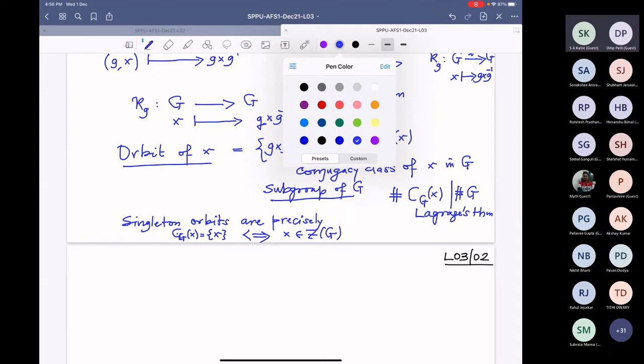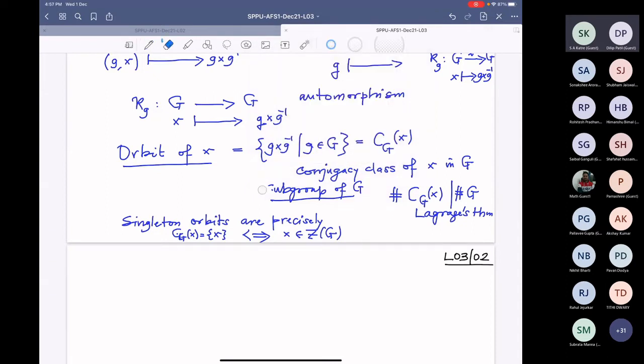Not this. Anyway, the cardinality of the orbit divides the order of the group, that we already know from the orbit-stabilizer theorem. And now singleton orbits are precisely the elements in the center.